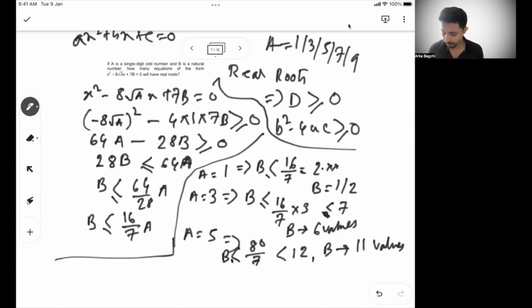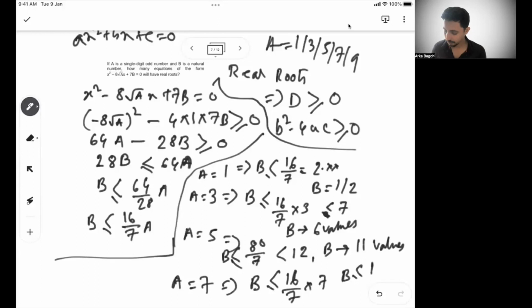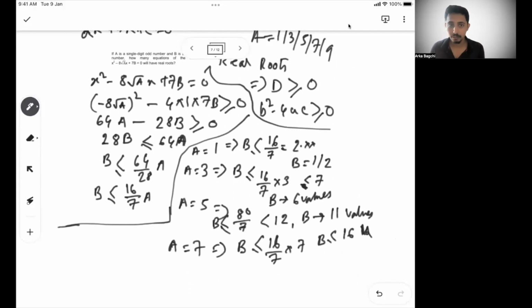So b has to be less than equal to 80 by 7, or b will have 11 values. When a is 7, b has to be less than equal to 16 7s are 112, and 7 7 will get cancelled. So 16 by 7 into 7, or b has to be less than equal to 16. So b will have 16 values. And finally you have to see when a is 9.